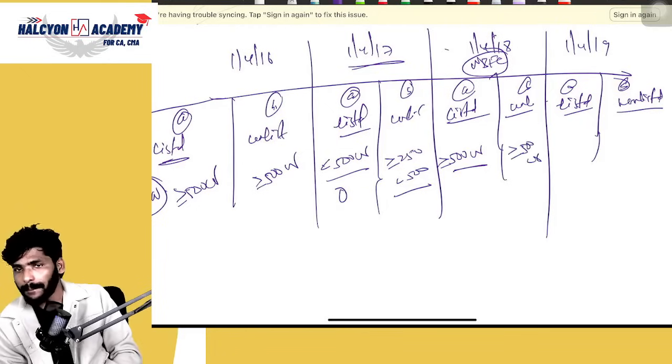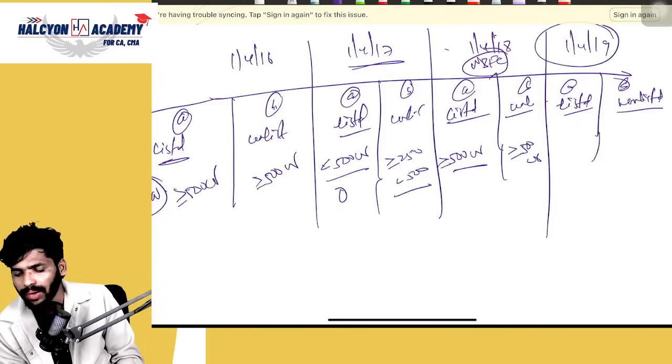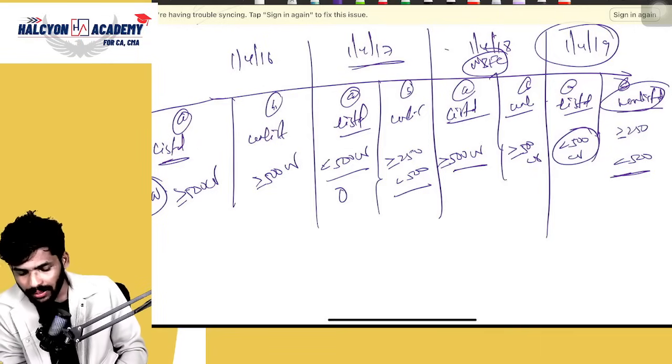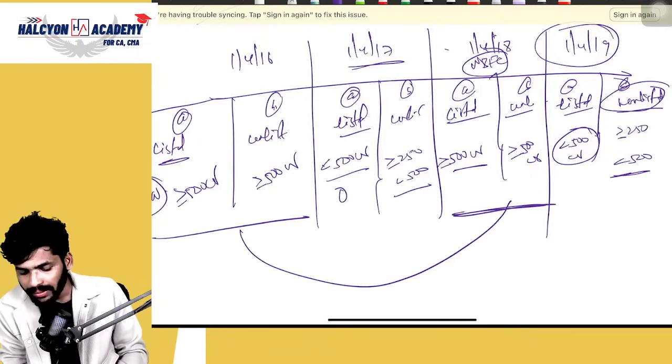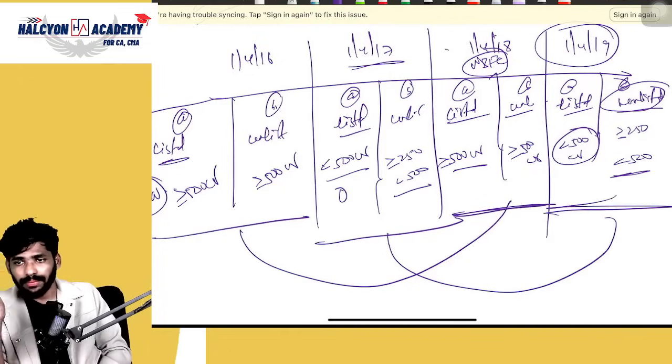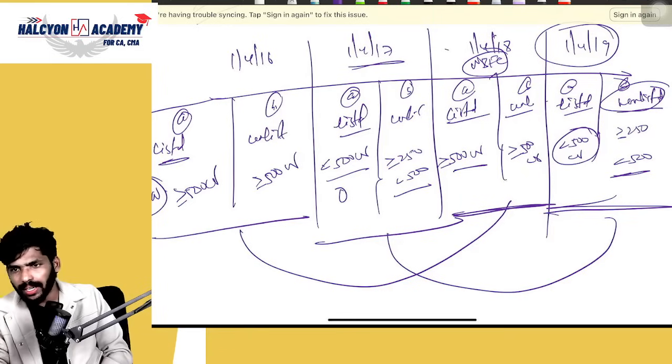500 crores or more. Clear. Coming to 1/4/2019, everyone listed, which means even if it is less than 500 crores, yes, applicable. Here, more than or equal to 250, but less than 500. Same condition. If you want, you can check 1 and 3 are same, 2 and 4 are same. This is the way of simplification. We simplified all these things in a single chart. I think now everyone can easily remember.